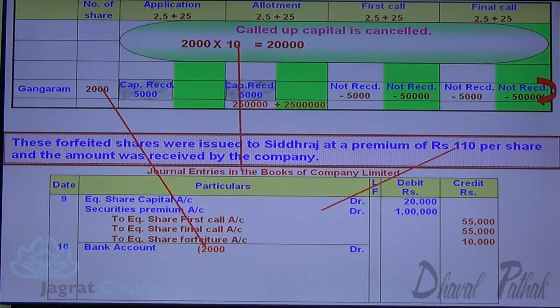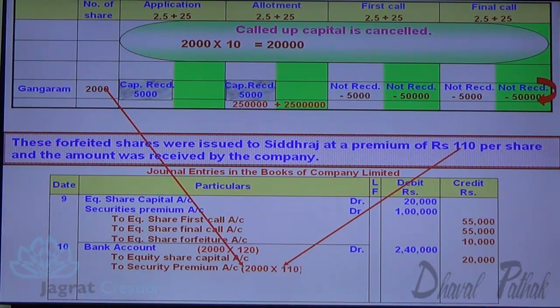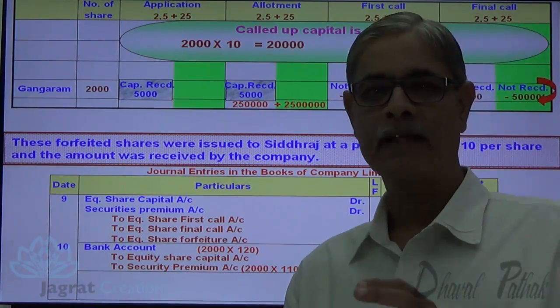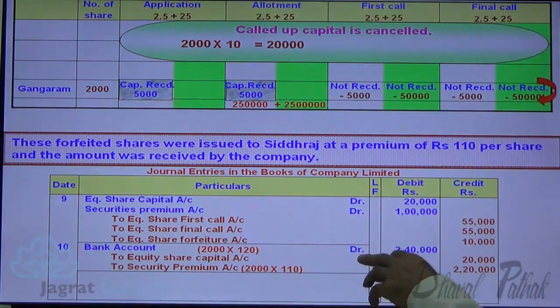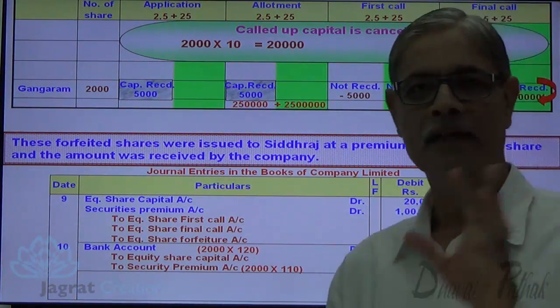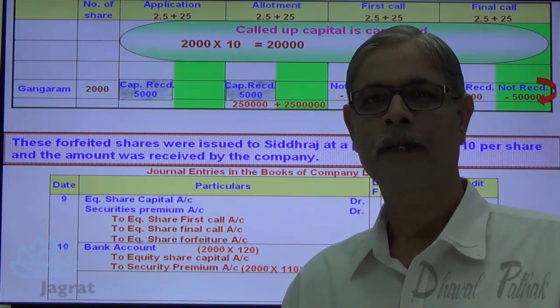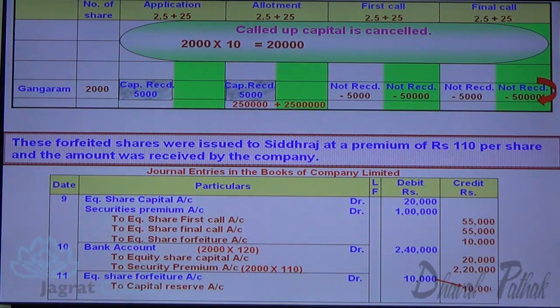Bank account debit 2000 into 120, to equity share capital account credit 20,000, to security premium account credit 2000 into 110, 2,20,000. Now as I told you, this forfeiture income, 10,000, gets transferred to capital reserve. What's the entry? Share forfeiture account debit 10,000, to capital reserve account credit 10,000.